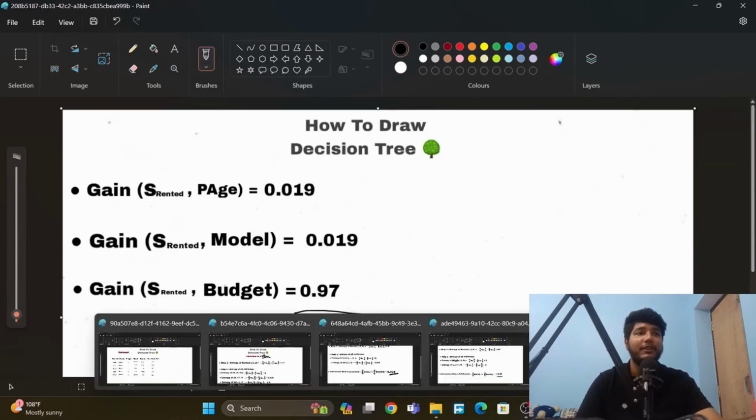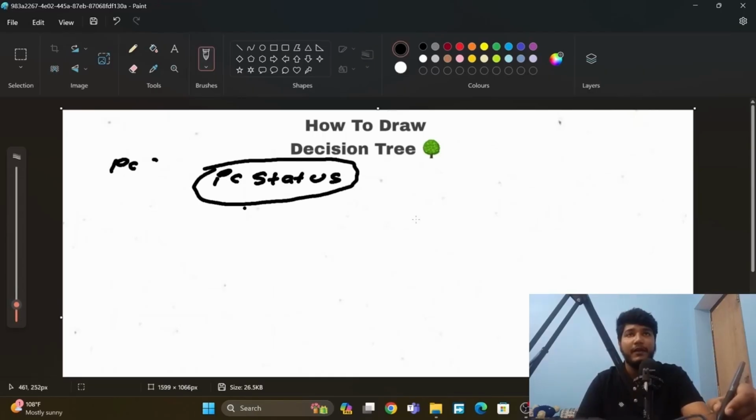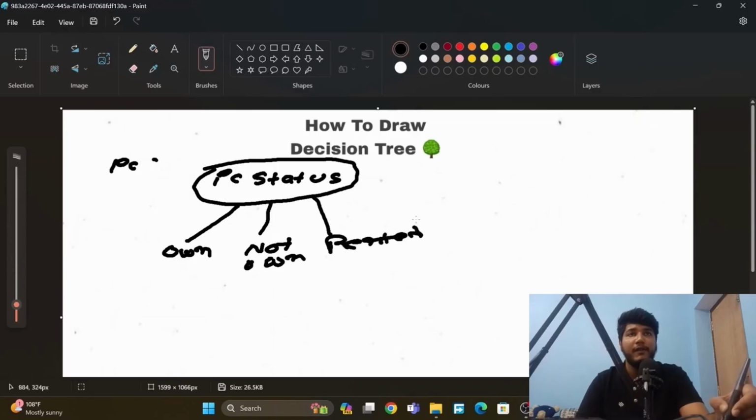So let's draw the decision tree fully here. We already know that our root node is PC status, and this has three values: own, not own, rented.